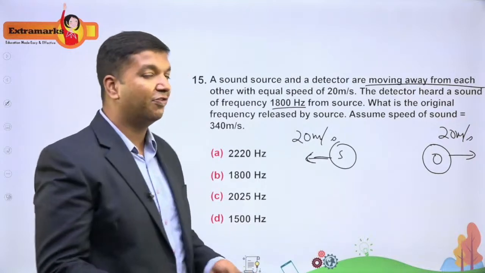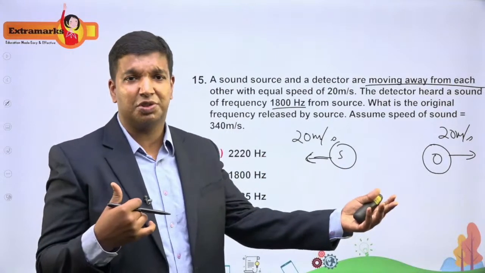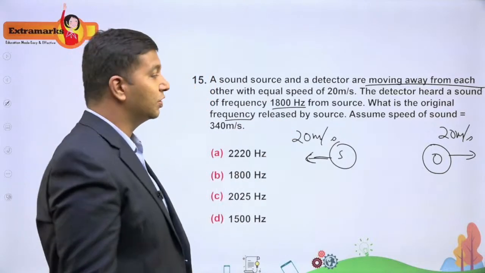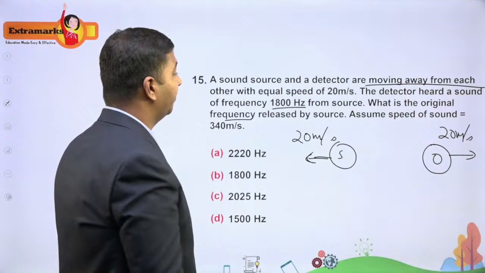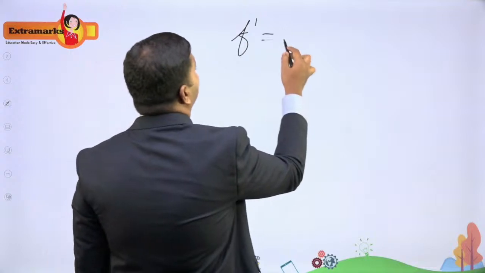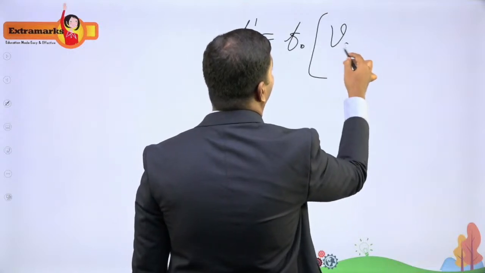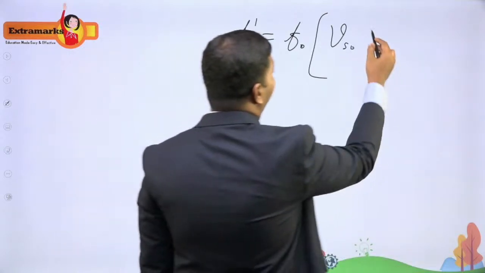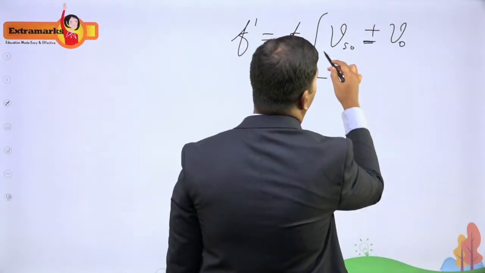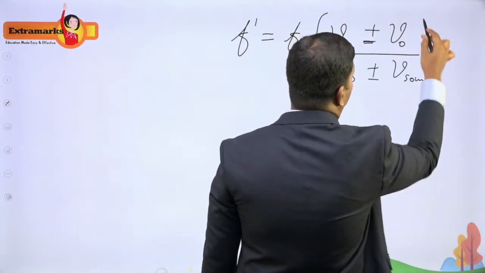Now, do you think this is the actual frequency or the apparent frequency? This is the apparent frequency because the source and the observer are in motion. Now you have to find the original frequency released by the source. Here we will use the Doppler effect relation. The apparent frequency f dash is equal to the actual frequency f naught times, with v as the velocity of sound, v plus or minus the observer velocity, over v plus or minus the source velocity.